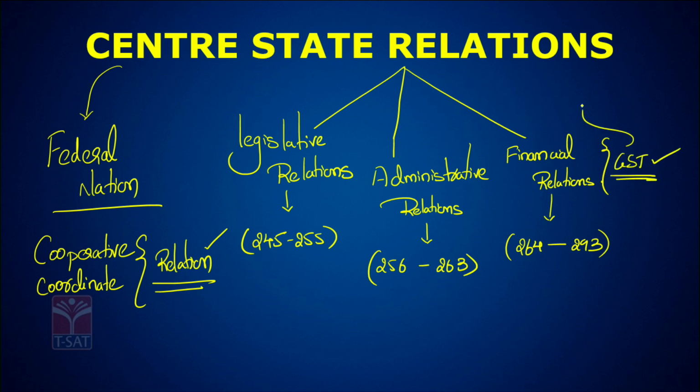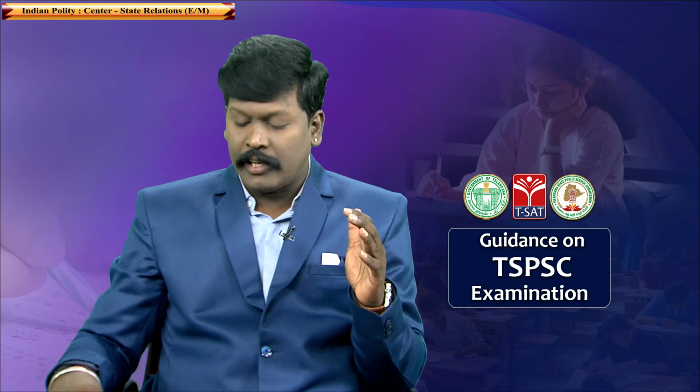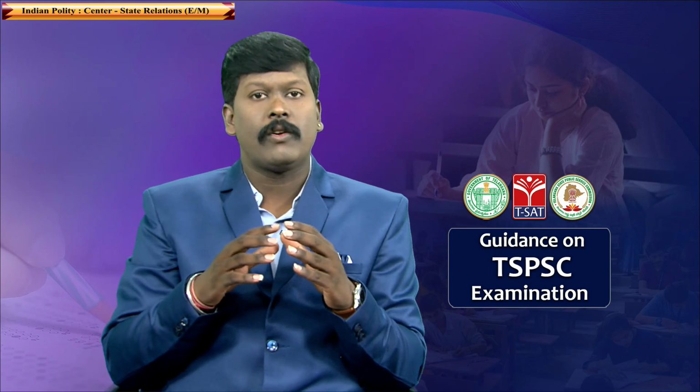The GST part which discusses the GST Council in Article 279 capital A. Article 279 capital A talks about the GST Council. Okay. Now, let us continue the class and see important objective type questions with respect to center-state relations in